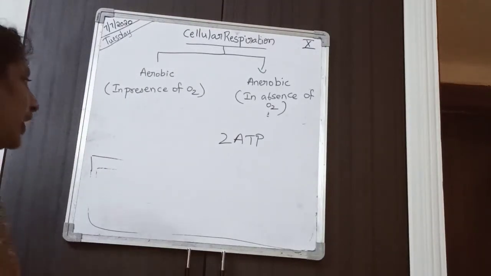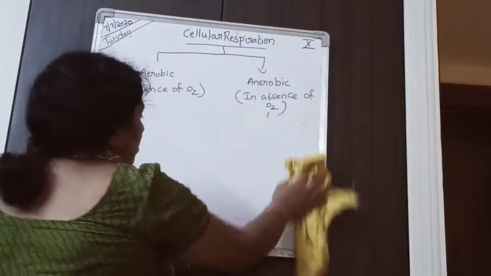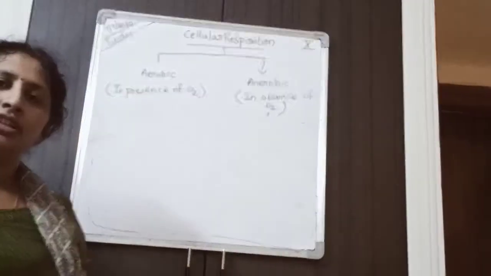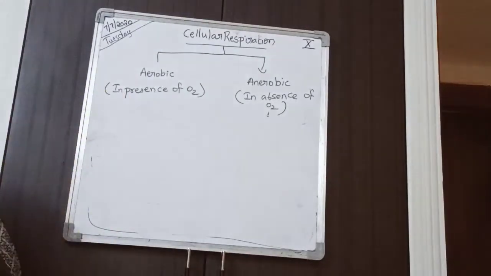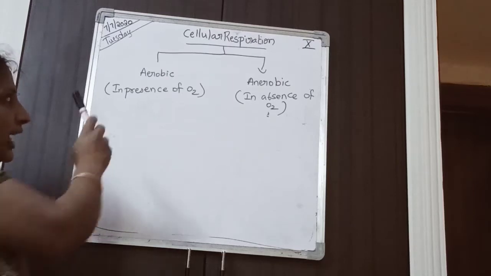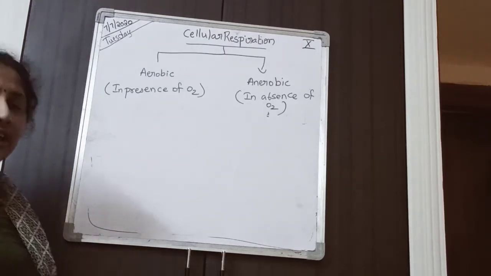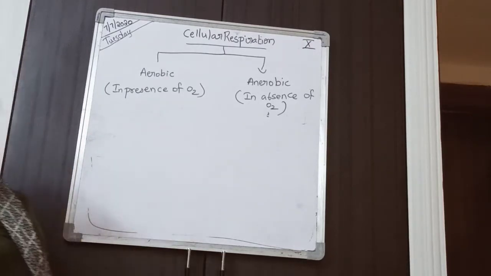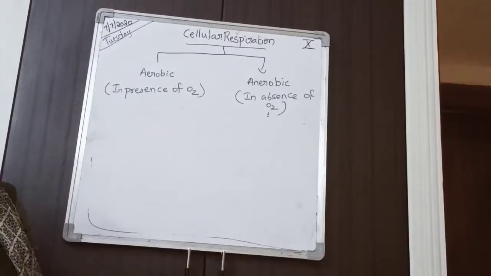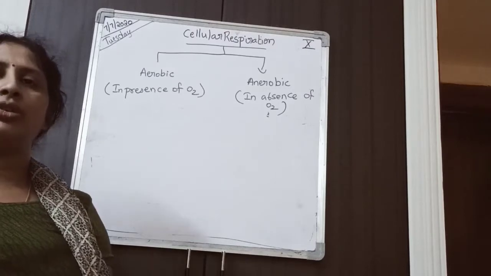We have seen that most of the time, all the cells in the body will prefer aerobic respiration. But when you are doing vigorous exercise, the muscle cells will be continuously working.